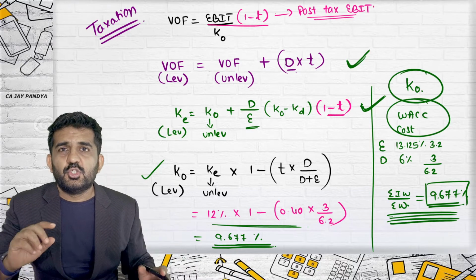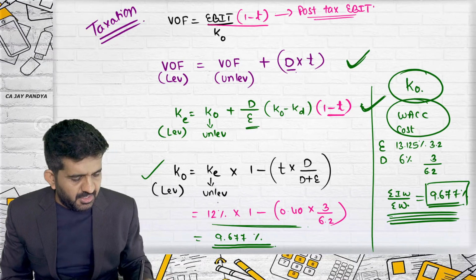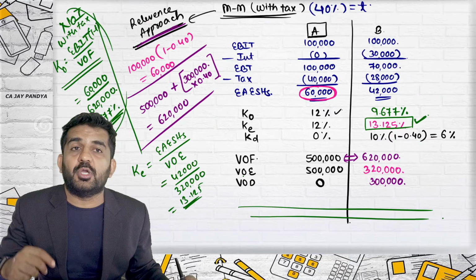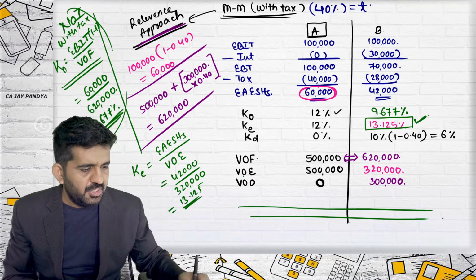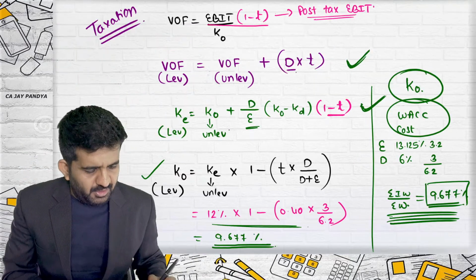Are you getting it? So whether it is by net operating income or by Modigliani-Miller, even if the formula is different, the answer of KO comes the same. KO cannot be different in different situations. This is the approach with taxation. So let us again revise all the formulas.